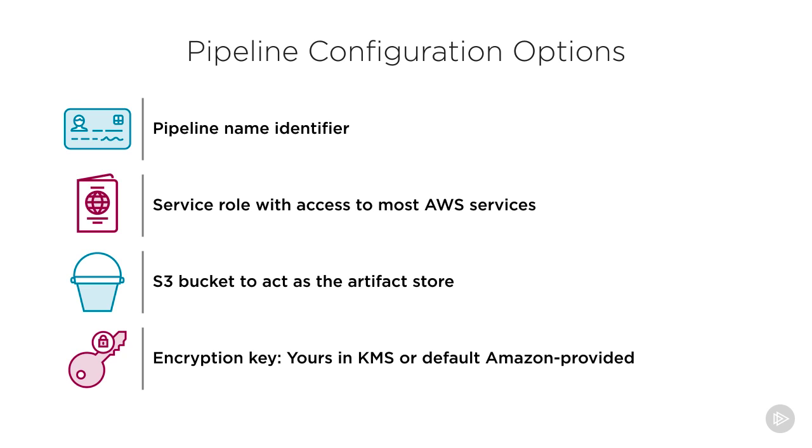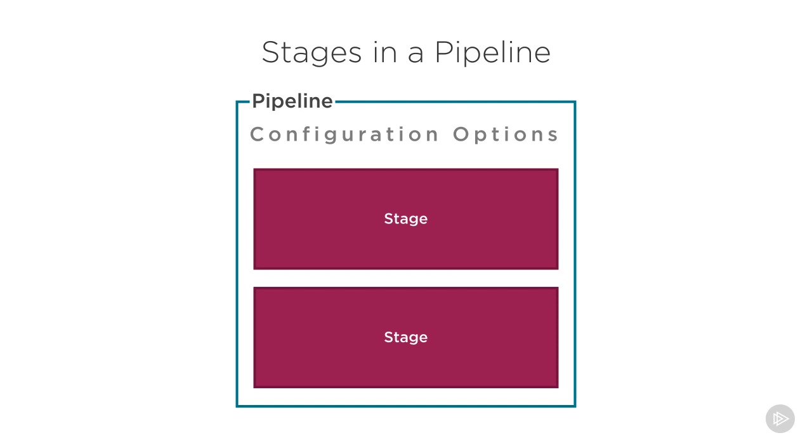Besides these configuration options, the only other thing a pipeline contains is a number of stages. As I mentioned earlier, a pipeline must have at least 2 stages and can have no more than 10 stages. A stage is really just a collection of actions. You can use them to organize and isolate different types of actions according to whatever criteria you want.